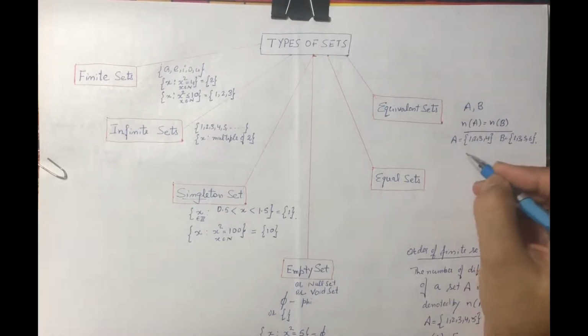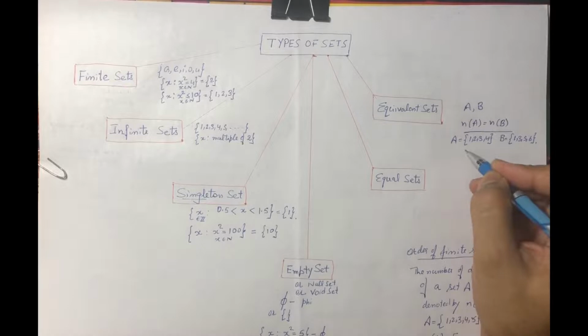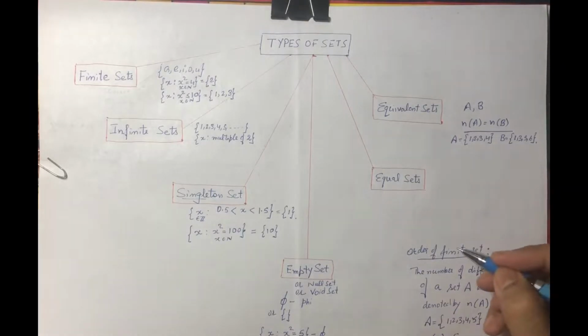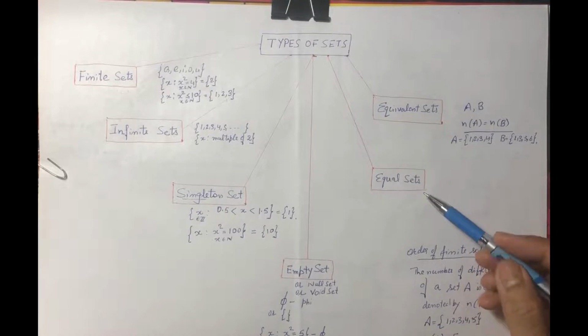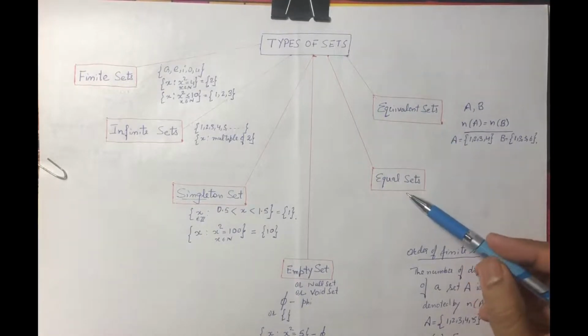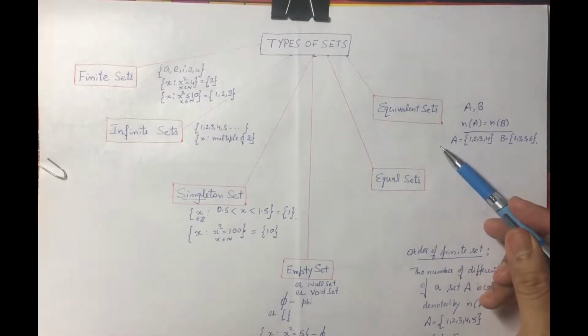So here A contains 4 elements, also B contains 4 elements. So here we say A is equivalent to B. Now next is equal sets. So here don't get confused between equivalent and equal. Equal sets are different from equivalent sets.